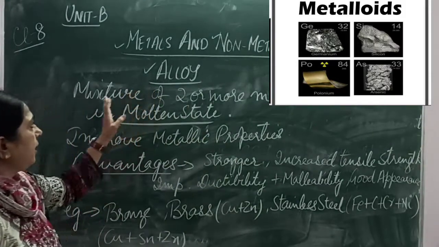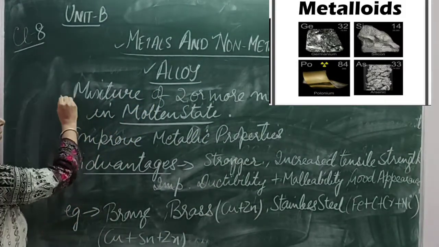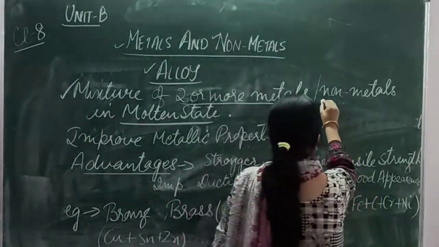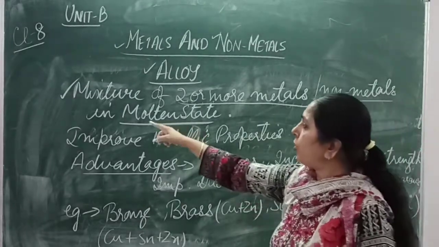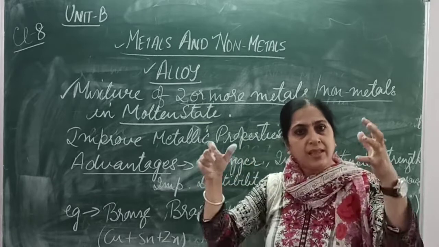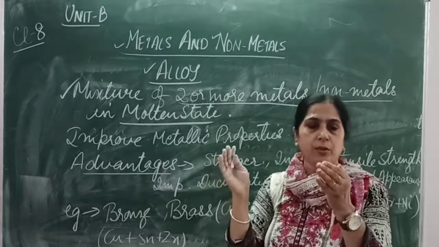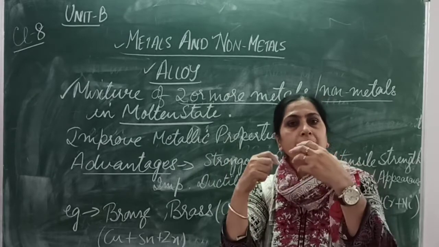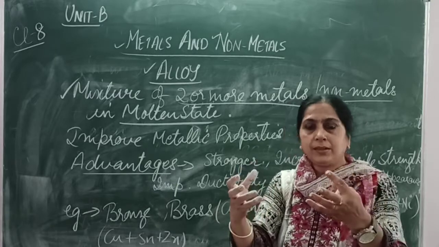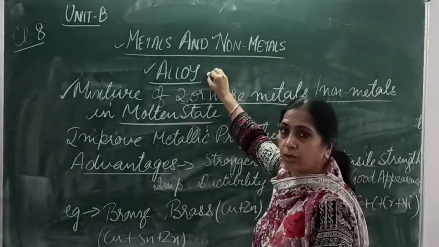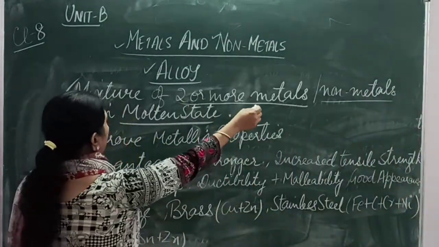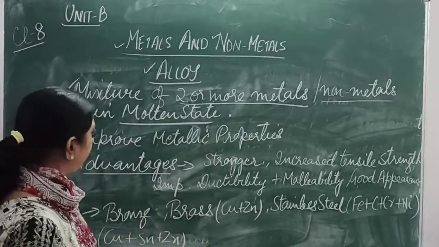Okay. So an alloy, what is an alloy? It's a mixture of two or more metals. When two or more metals or non-metals combine together in the molten state. What is the molten state? They are transformed into the liquid state and then they combine together. So the alloy is going to have mixed properties, right? And it will become a better state, right? So that is called an alloy. So an alloy is a mixture of two or more metals or non-metals in the molten state, right?